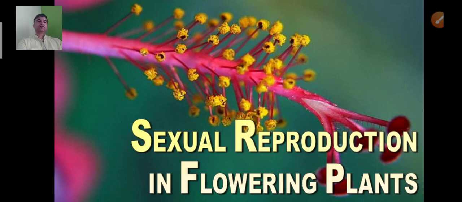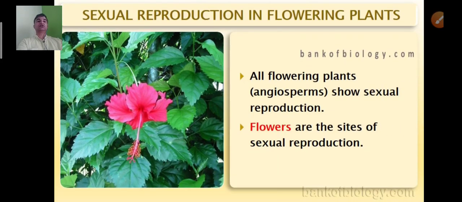Sexual reproduction in flowering plants means angiosperms in the plant kingdom. The plant kingdom consists of algae, bryophytes, pteridophytes, gymnosperms and angiosperms. The angiosperms are called flowering plants. All the flowering plants, that is angiosperms, show sexual reproduction.